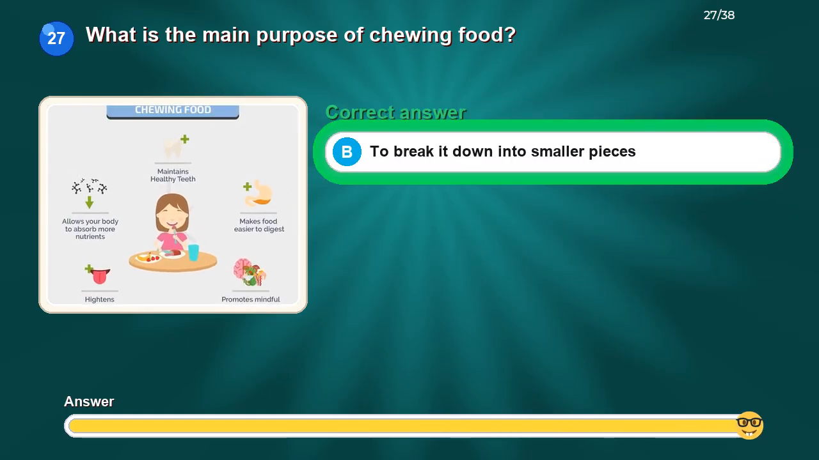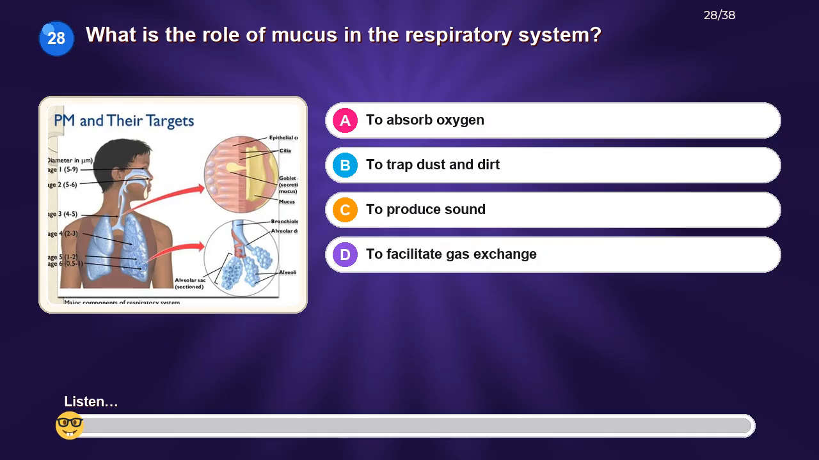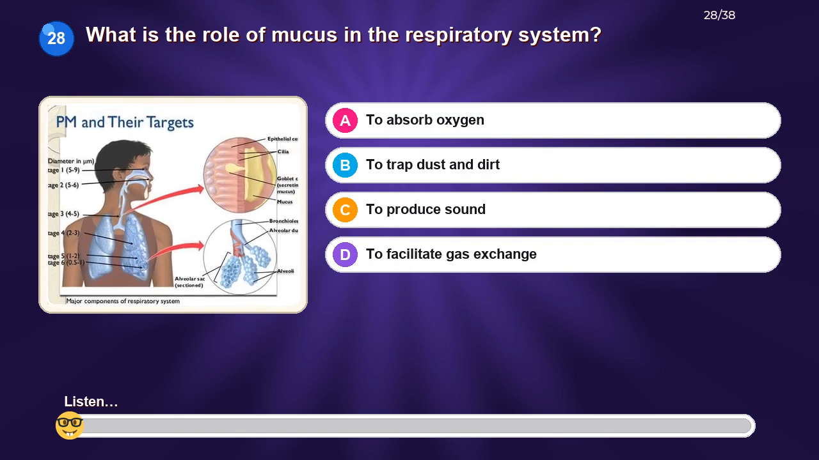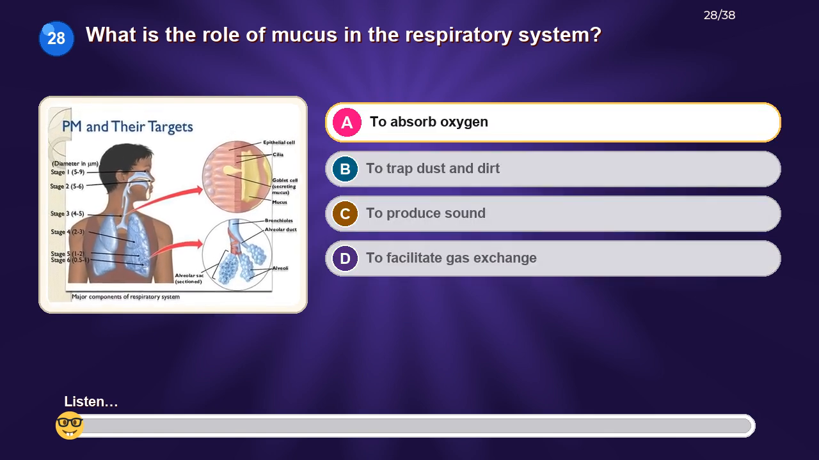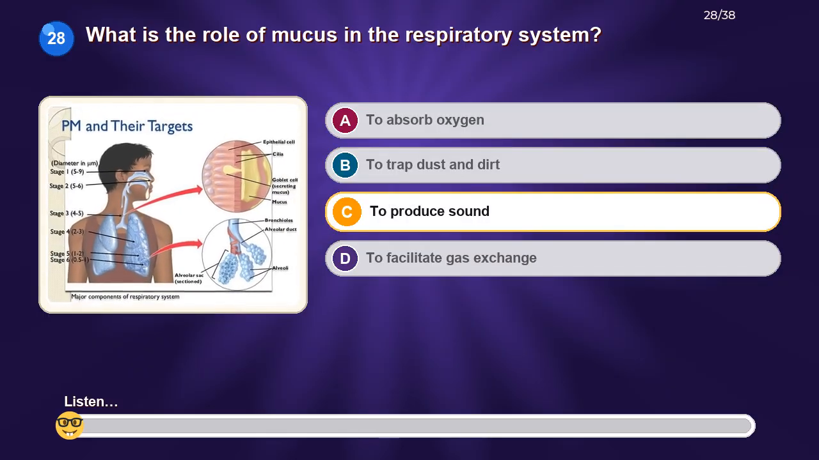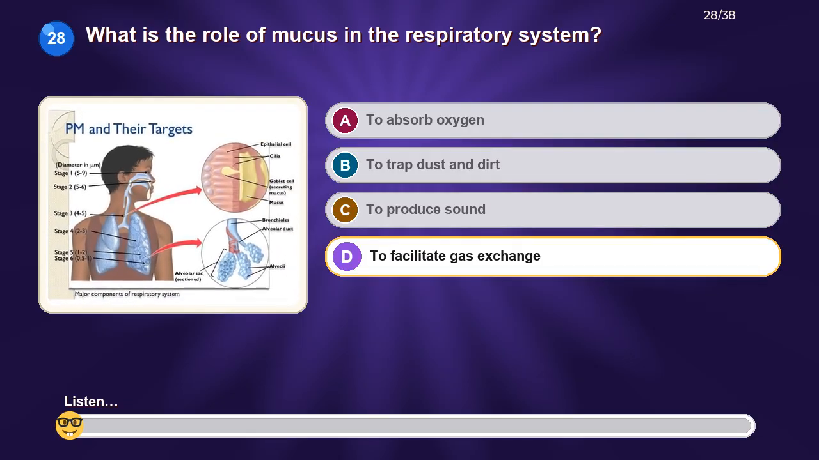The correct answer is to break it down into smaller pieces. What is the role of mucus in the respiratory system? Option A, to absorb oxygen. Option B, to trap dust and dirt. Option C, to produce sound. Option D, to facilitate gas exchange.